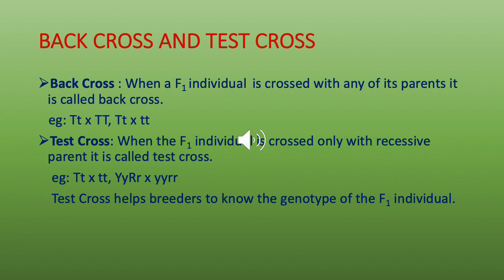Similarly, for the dihybrid test cross also, if you cross the yellow round plant with the green wrinkled plant, you will get plants which have yellow round characters, you will have plants which have yellow wrinkled, and you will also have plants which are green wrinkled. So when green wrinkled appears, that proves that the recessive factors or alleles were present in the F1 hybrid. So this helps us to know the genotype of the F1 individual.